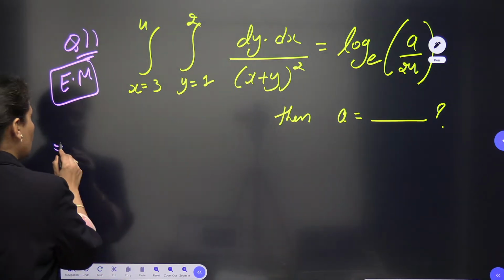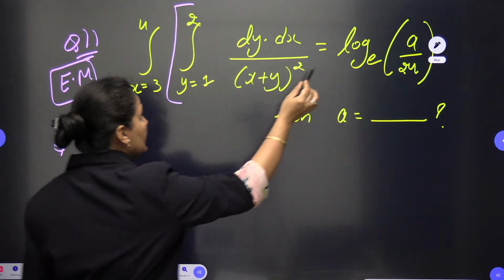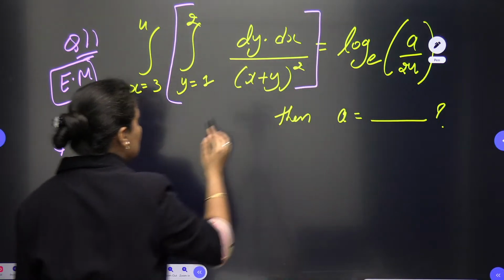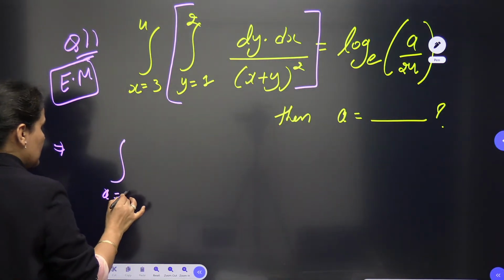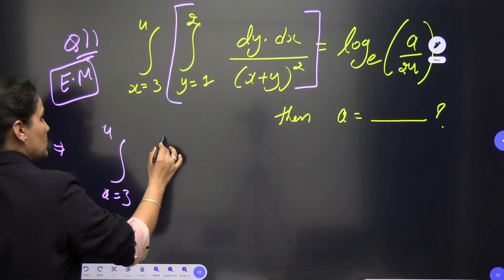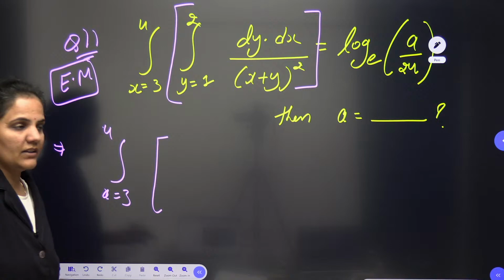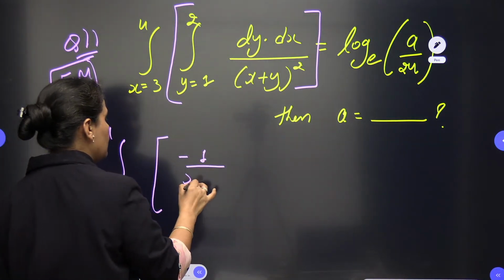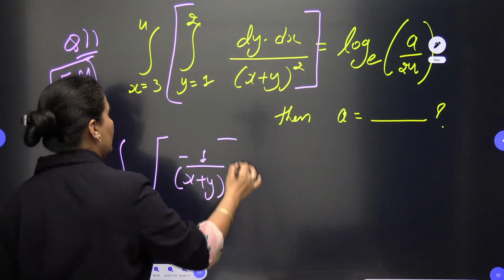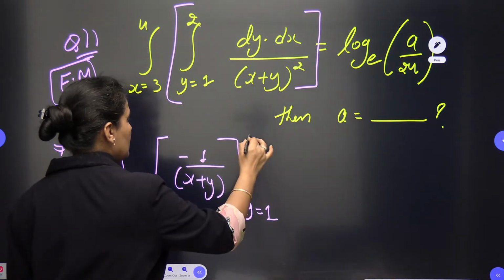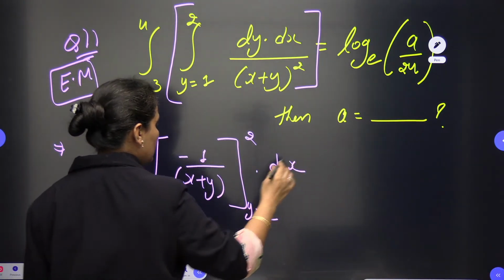We can see the question is from double integration. I will definitely do the integration first with respect to y. When I do the integration with respect to y, with x from 3 to 4, we have 1 upon x plus y whole square, it will be minus 1 upon x plus y. You can write down the limit y is equal to 1 to 2, and this will be then dx.